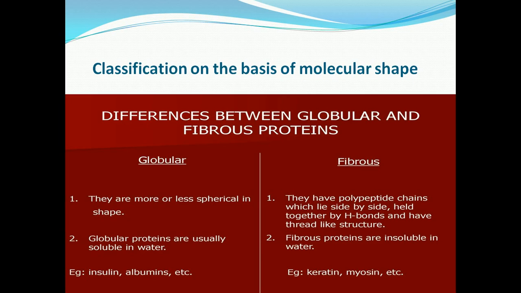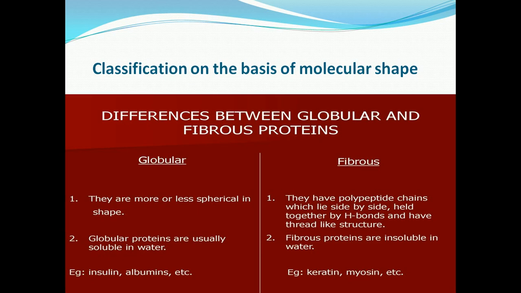In fibrous protein, the polypeptide chains run parallel and are held together by hydrogen or disulphide bonds, and a fiber-like structure is formed. Such proteins are generally insoluble in water. Some common examples are keratin, present in hair, wool or silk, and myosin, which is present in the muscles.